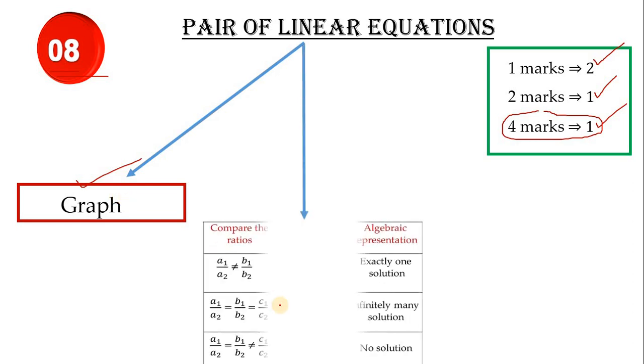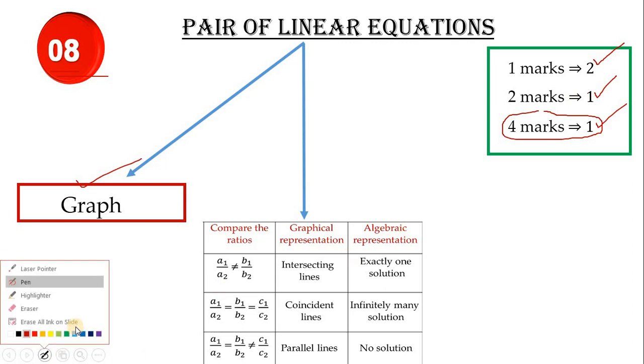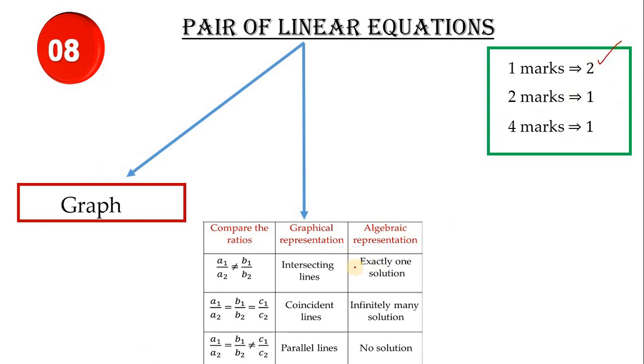So next let us see this one. For 1 mark they are asking 2 questions, children. So 1 question definitely will be there on this table itself. They may give an equation and ask which kind of lines you will get for this equation, whether intersecting or coincident or parallel lines. Otherwise they may ask whether you are getting exactly one solution, infinitely many solutions, or no solution. And they may ask to find the value of k. On these 3 concepts only they'll ask for 1 mark questions.